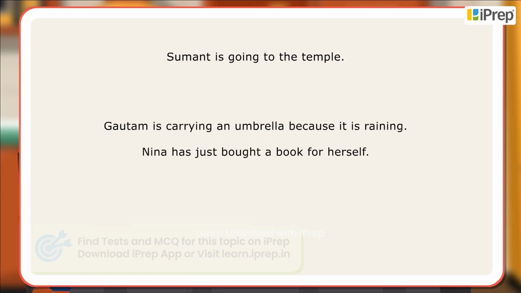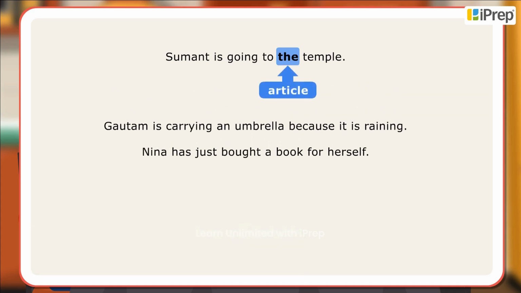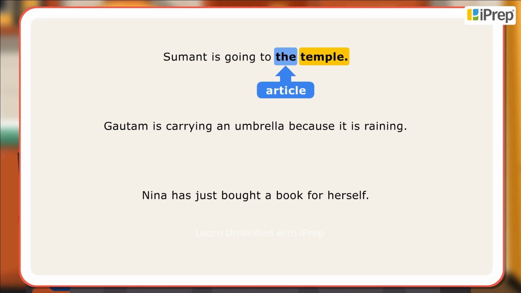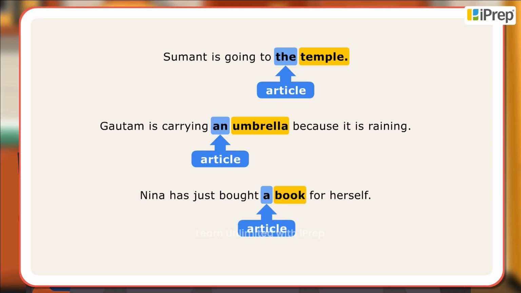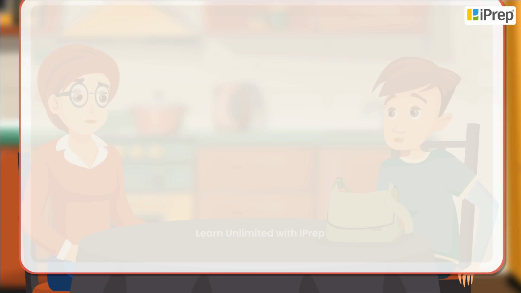In the first sentence, the is an article and it refers to a particular temple. In the next sentence, an is an article and refers to any single umbrella. In the third sentence, a is an article and refers to a single book which is not specific.